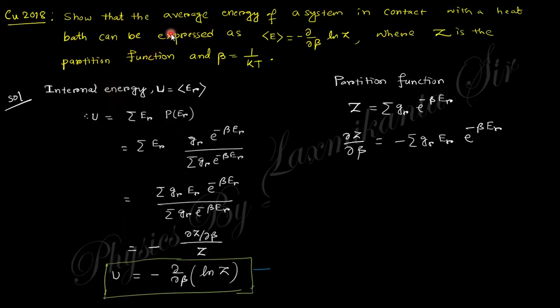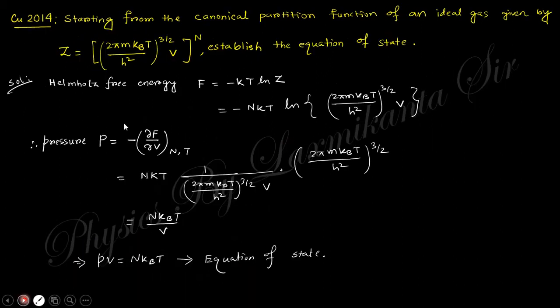Next question says show that the average energy of a system in contact with the heat bath can be expressed like that. So this is the expectation value, where Z is the partition function, and the internal energy is like that. So U can be written like this, and you can prove this. Okay, this proof was already discussed in the previous slide.